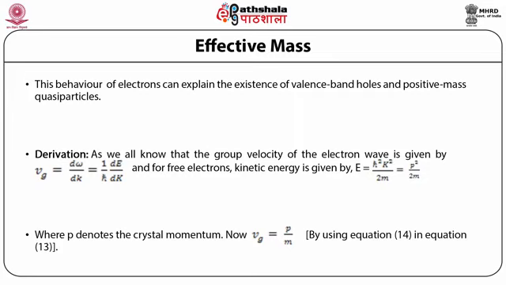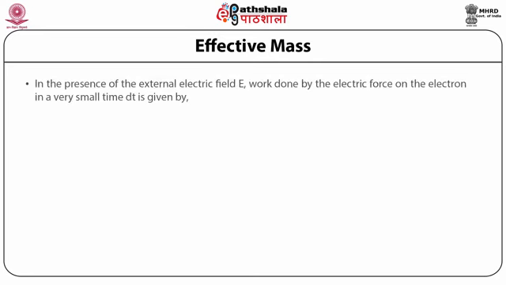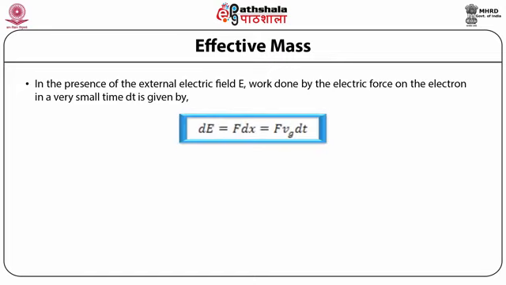Using equation 14 in equation 13, in the presence of an external electric field, the work done by the electric force on the electron in a small time dt is dE = F dx. Then dx is velocity into time, where velocity is the group velocity and time is dt.